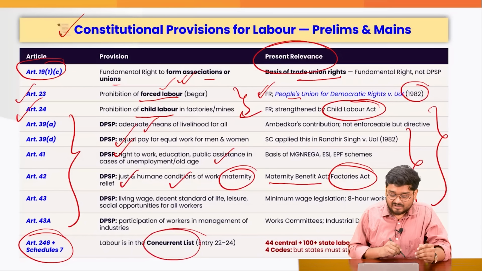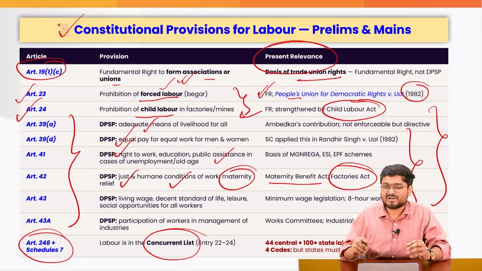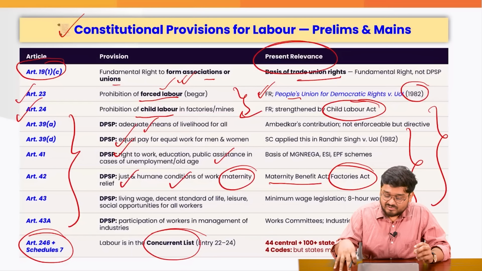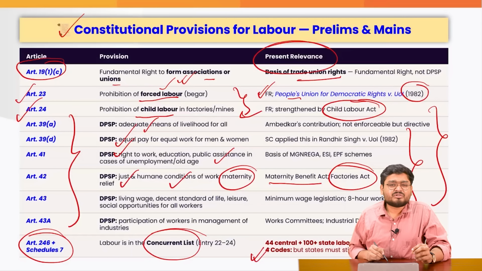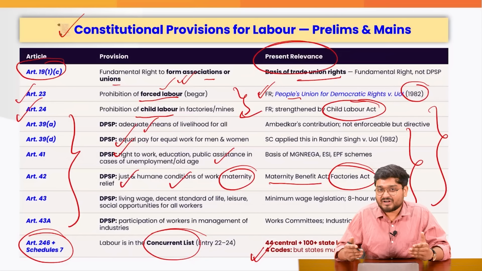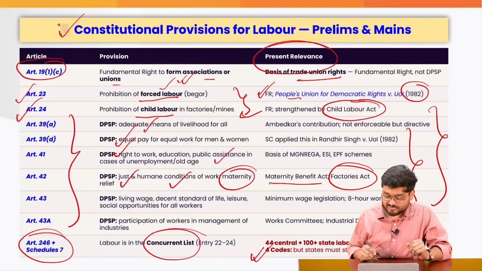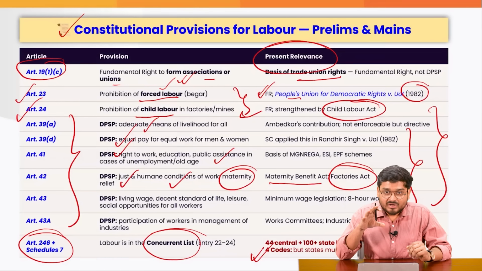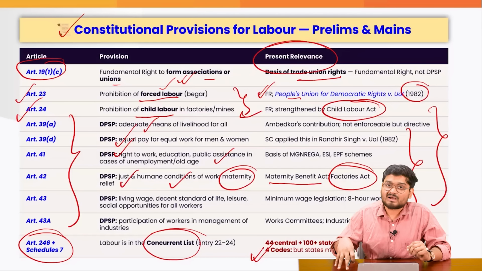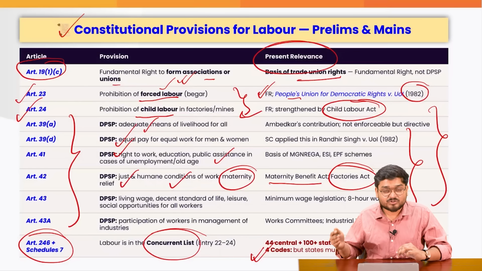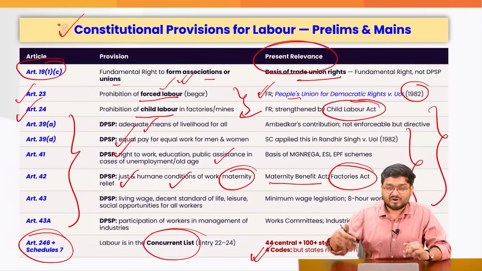And that is why, if you understand, the center and the states originally had around 44 plus laws when we talk about the regulation and the monitoring of labor in the country. But at the end of the day, it was becoming very complex. So the Government of India tried to consolidate them into 4 codes. But we have also seen that since it is a concurrent subject, the state governments have to have some ground regulations to enforce these codes at the factories and the establishments, which is also very, very weak as of now. The reason for which we will explore a little more in this topic.